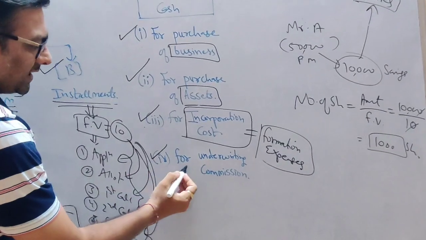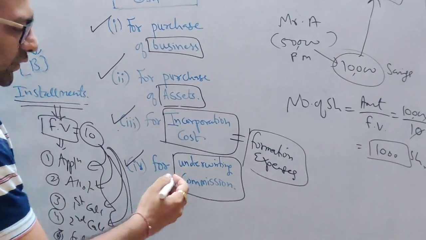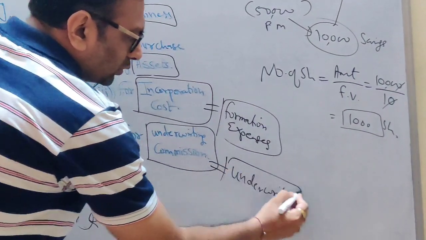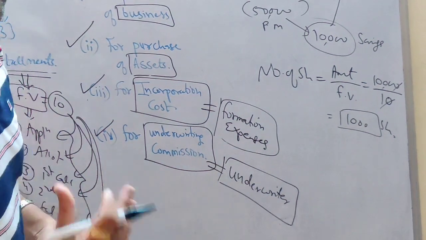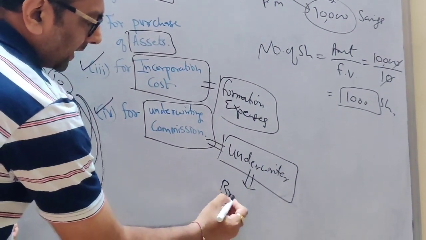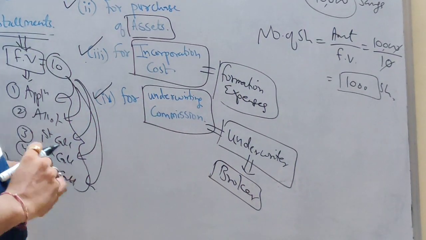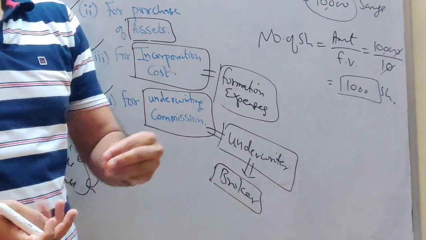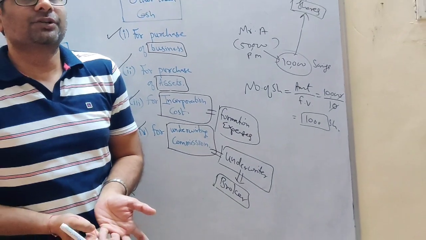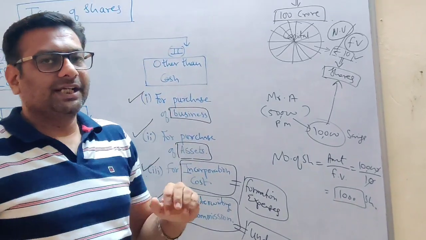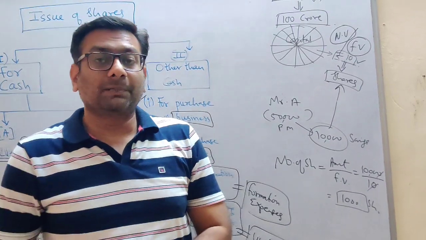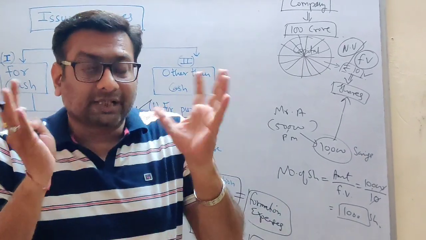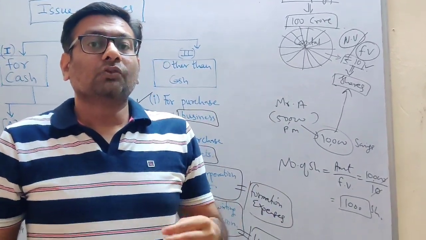Last case, students, is underwriting commission. Now what do you mean by underwriting commission? It is a commission which is paid to the underwriter. Now who is the underwriter, students? Underwriter is nothing but a broker. So why are we calling this broker an underwriter? Because this broker has given a guarantee. What guarantee, students? A guarantee that all the shares which we are going to issue to the general public, I will sell those shares on your behalf. You don't carry the burden or tension to sell those shares.